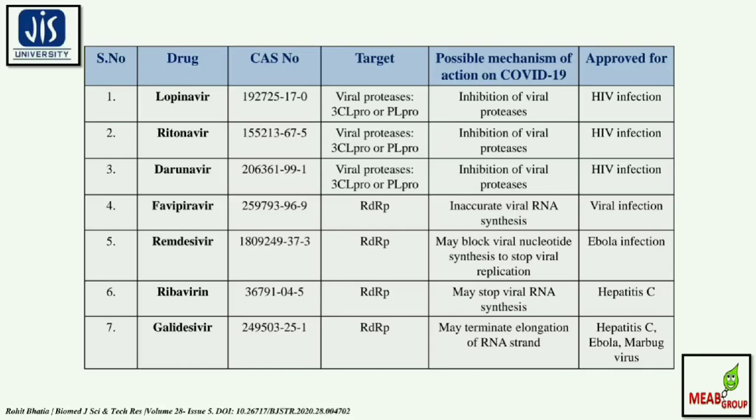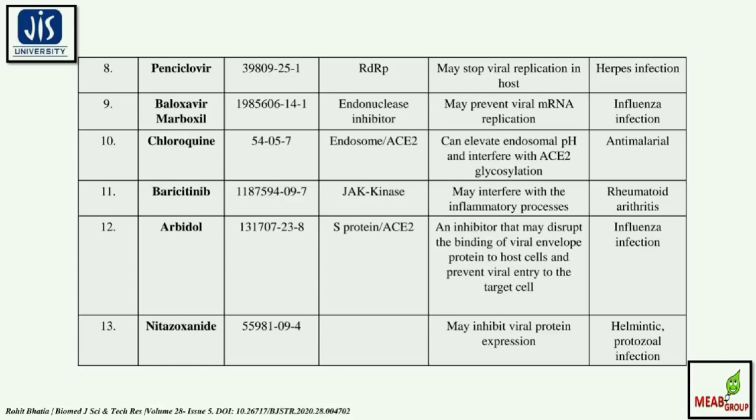Like, chloroquine mostly acts against malaria. So it helps to treat malaria, and these are anti-malarial drugs. Moreover, they target the endosome and the ACE2 receptor. It can elevate the endosomal pH and interfere with ACE2 glycosylation.